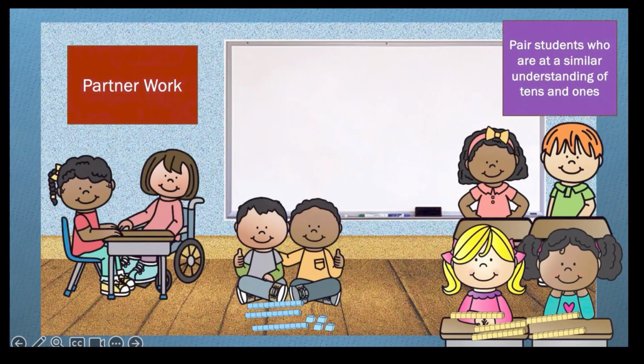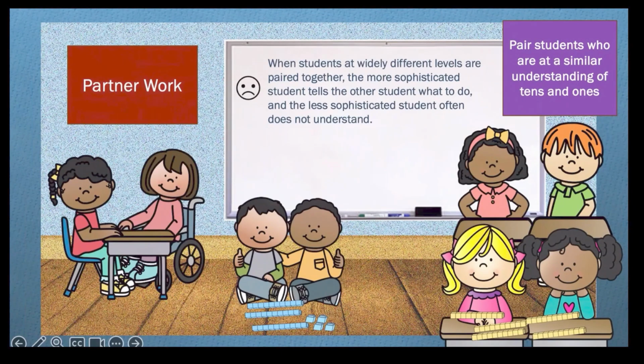A student who has a better developed understanding of tens and ones should be paired with another student at a similar level of understanding. A student with a more primitive understanding should be paired with another at a similar level. The reason is that when students who have widely different levels of understanding are paired together, typically the more sophisticated student tells the other what to do, and that child often does not understand what the other is talking about.